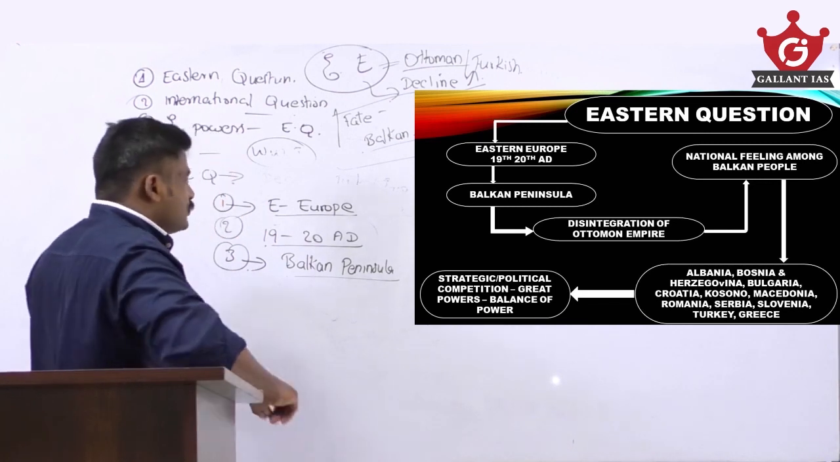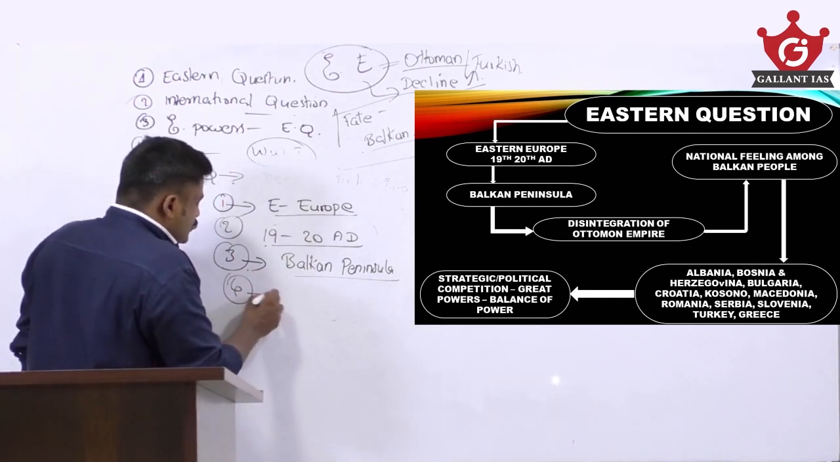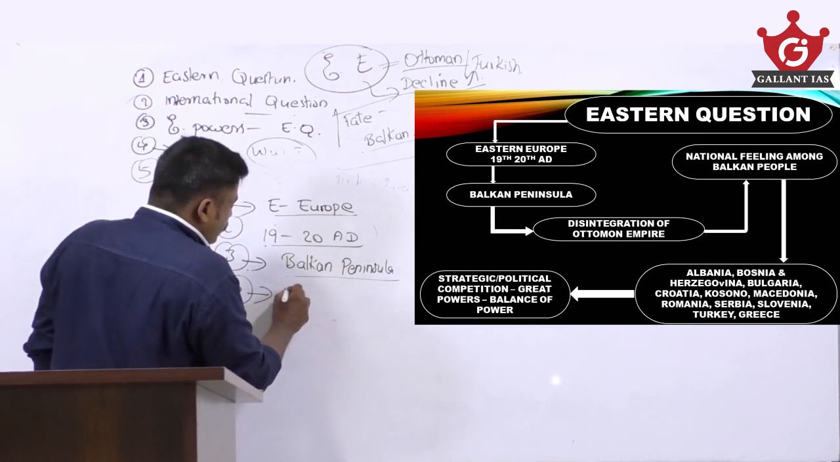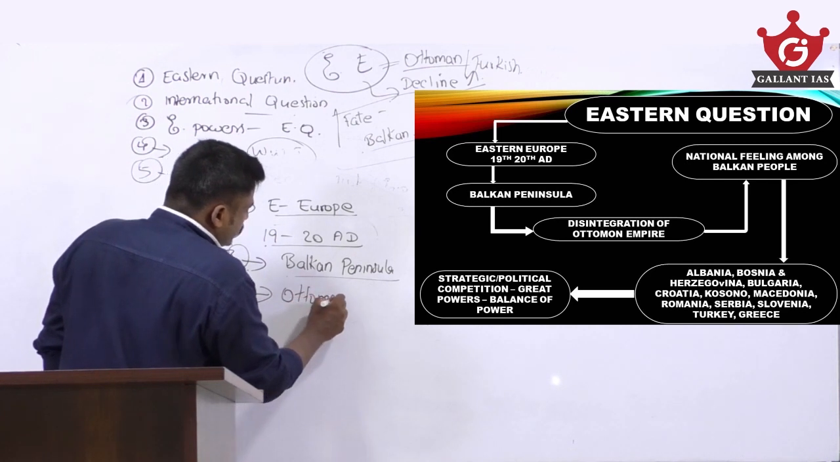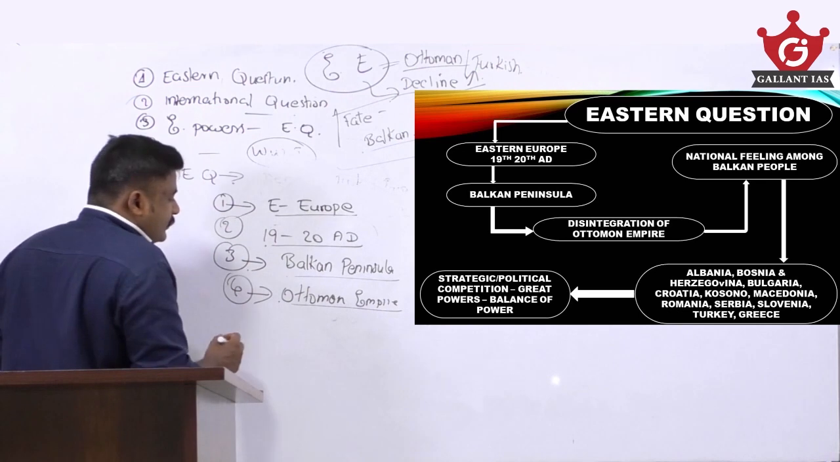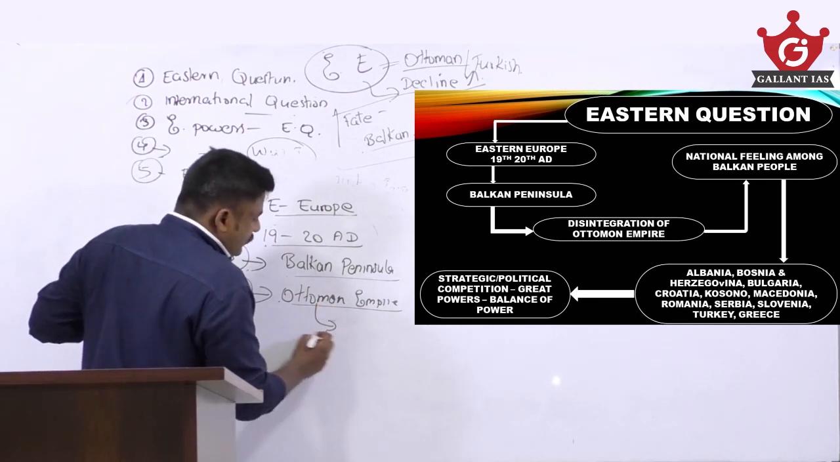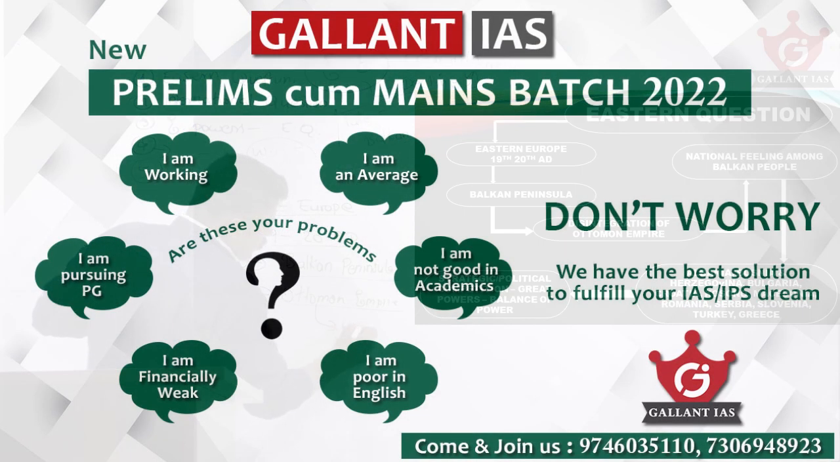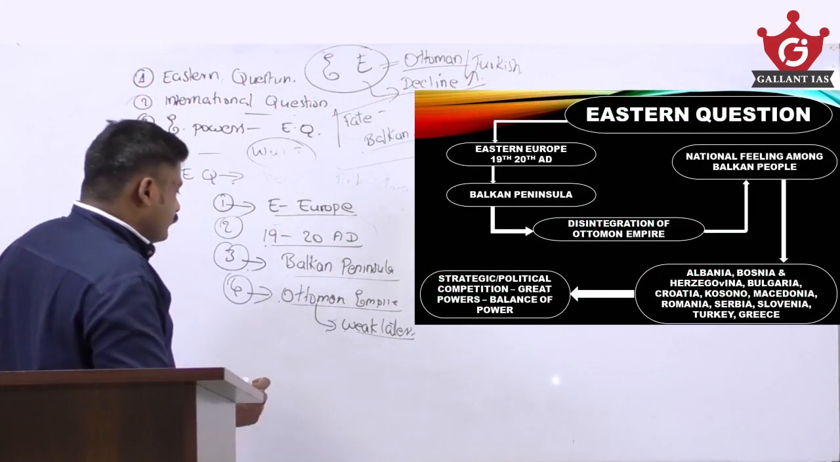This is a situation where the Ottoman Empire is about to decline. And why is the Ottoman Empire declining? Due to weak later rulers. Later rulers were weak rulers.